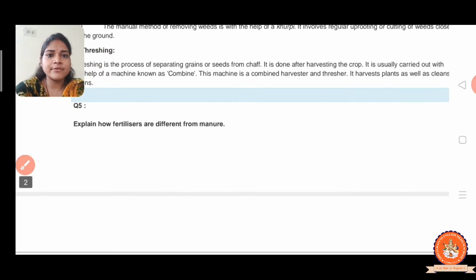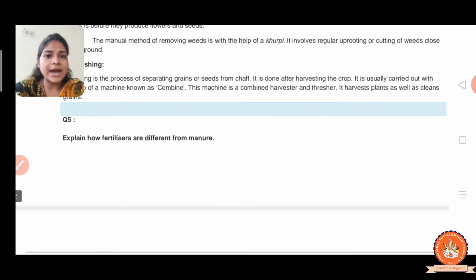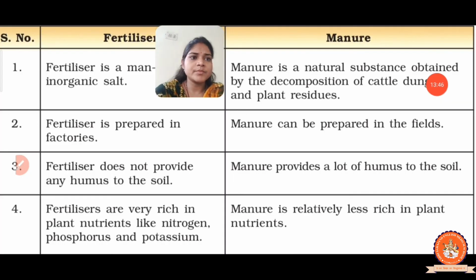Question number 5. Explain how fertilizer is different from manure. Now let us see. We already discussed in the chapter. The fertilizer is the man-made inorganic salt, whereas the manure is the natural substance obtained by the decomposition of cattle dung and plant residue.